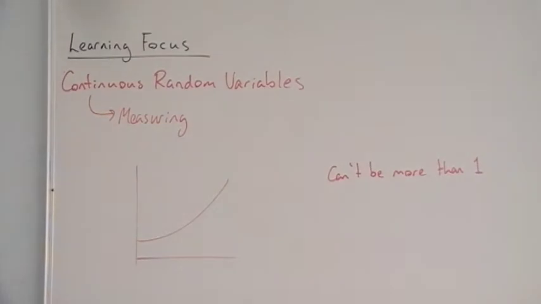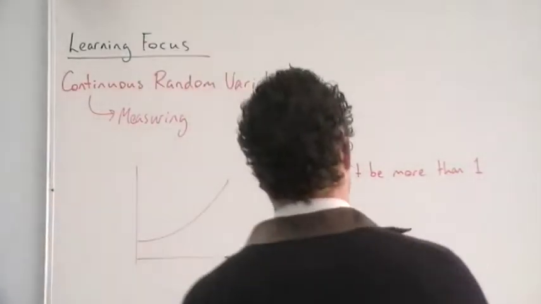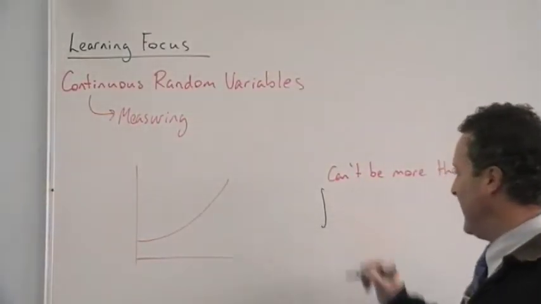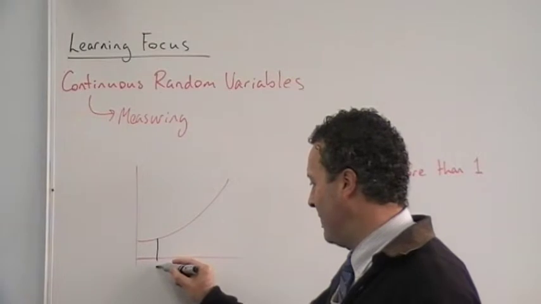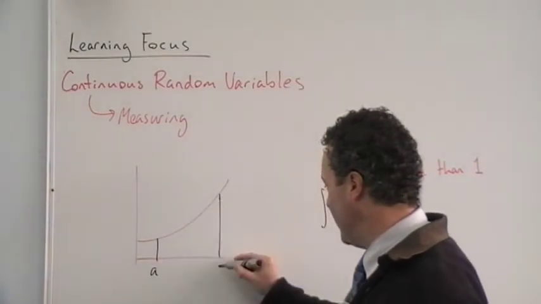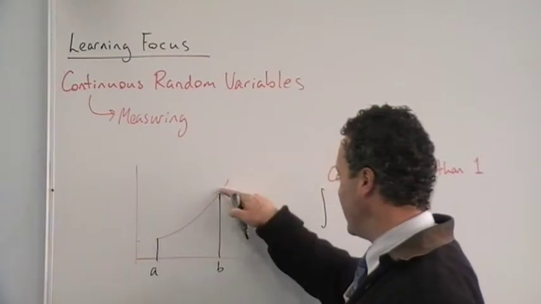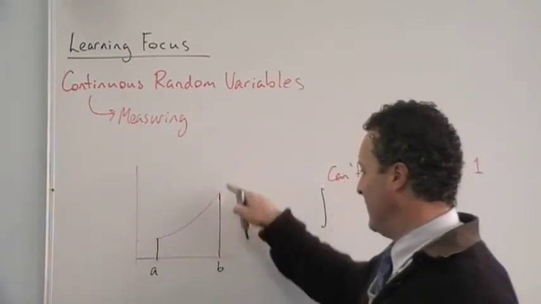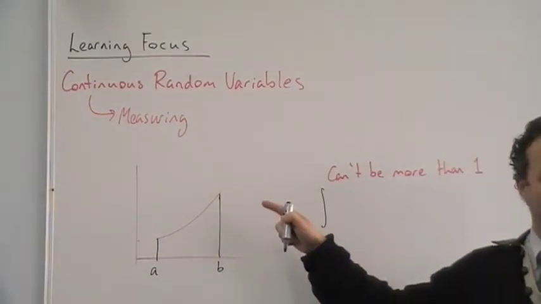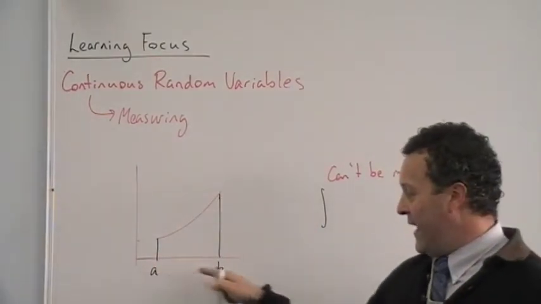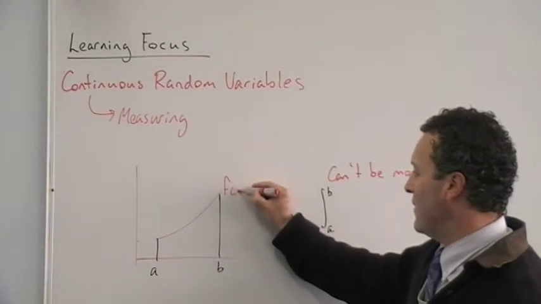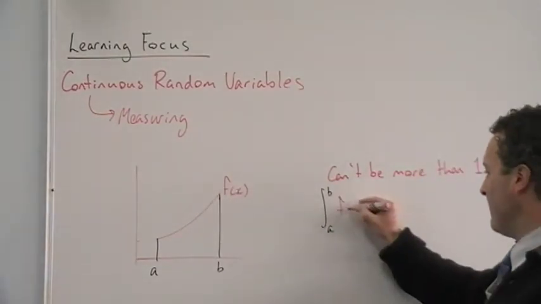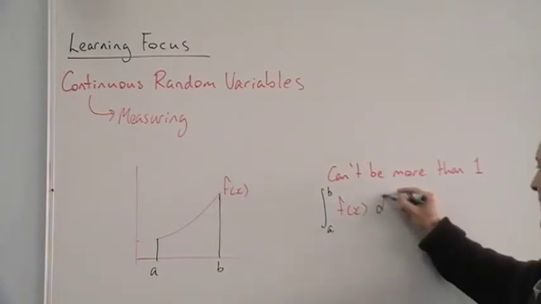And so the way we show that rule is that the area under the graph, the integral from two values, say from A to B. If I'm saying that this here is the picture of a continuous random variable, then the area from A to B, of whatever this function is, must be 1.